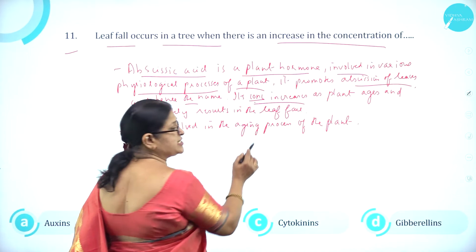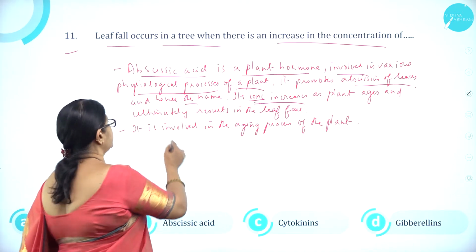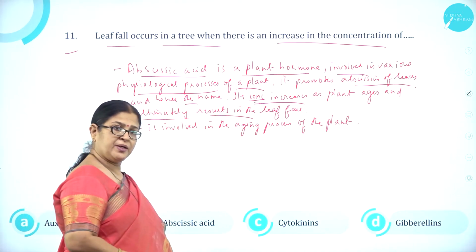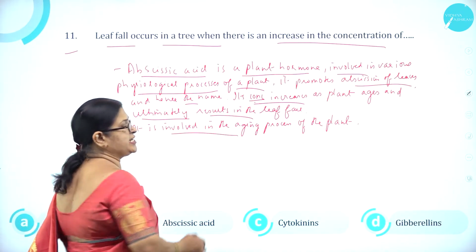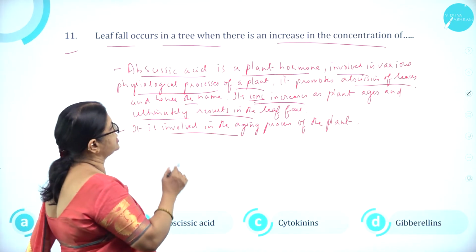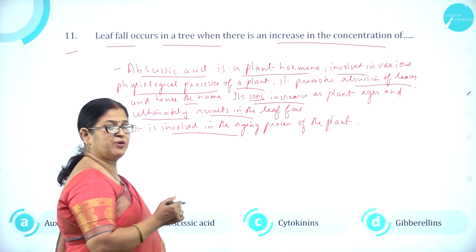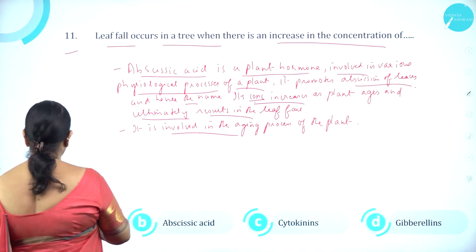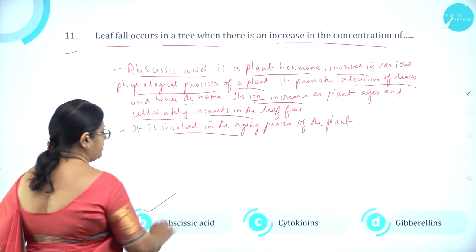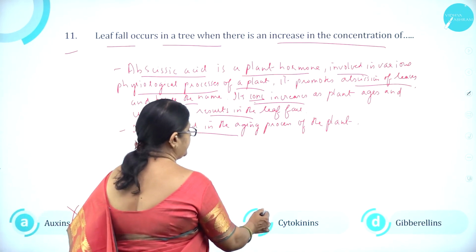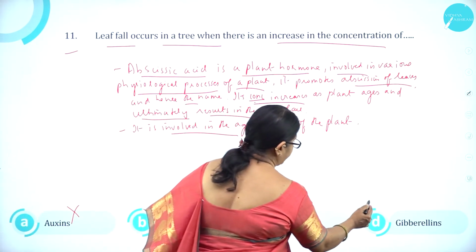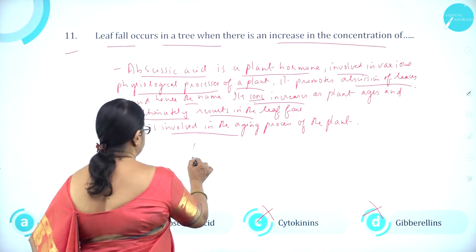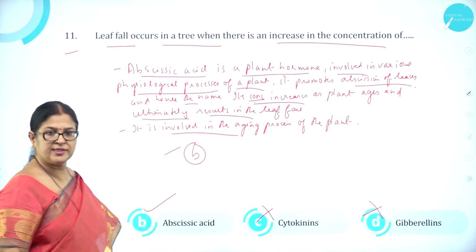So its concentration increases as the plant ages and ultimately results in leaf fall. So it is involved in the aging process of the plant. So the answer is concentration of which hormone? It is abscisic acid. So option A, auxin, is wrong. Option B, abscisic acid, is correct. C, cytokinin, is wrong. Option D, gibberellin, is wrong. So option B is correct.